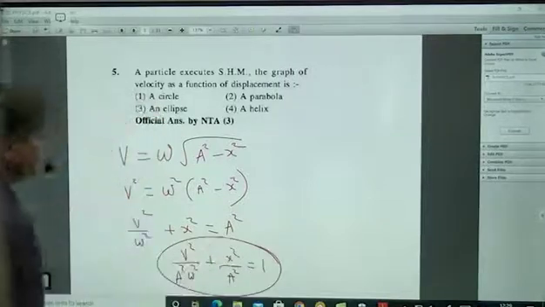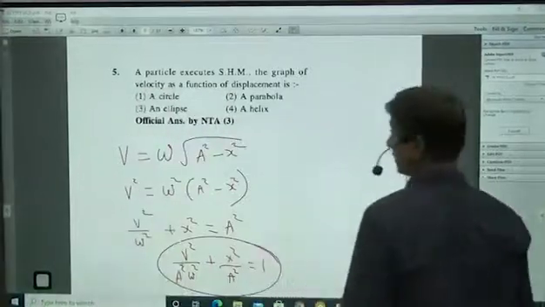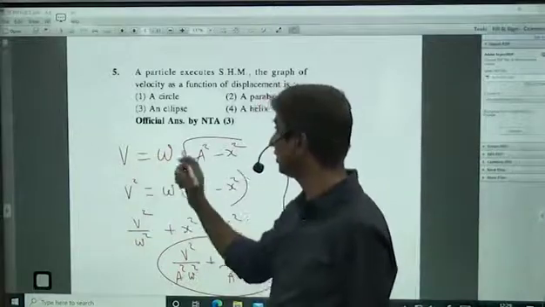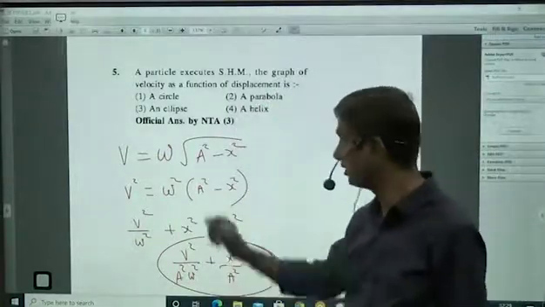Clearly it is an equation of an ellipse. This is the equation of the ellipse clearly. Don't come to the conclusion that because of x square it may be a parabola. It is not a parabola, it is an ellipse here, because the square root is there, no?